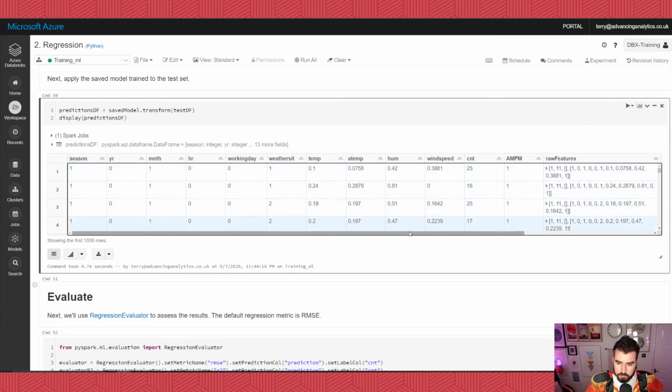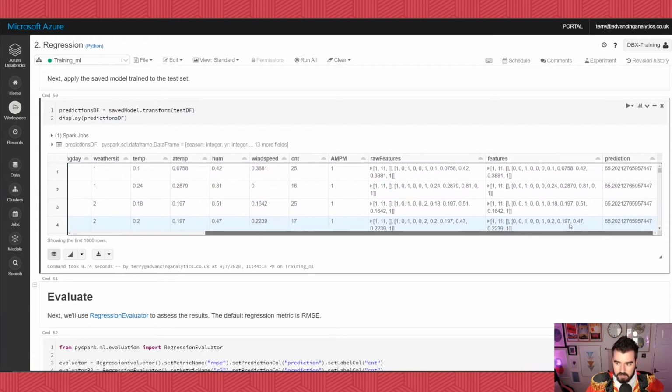So here's all our data, and this is our data as a vector, okay? This is our data in dense vector format, and this is our prediction. So actual 65, our prediction, actuals 25, our prediction is 65, actual 16, 65, 25, 65, 17, 65.